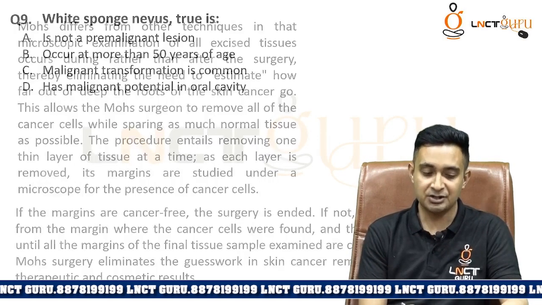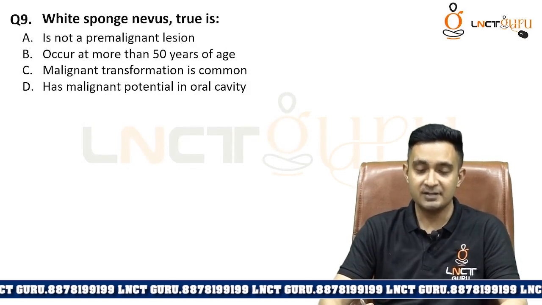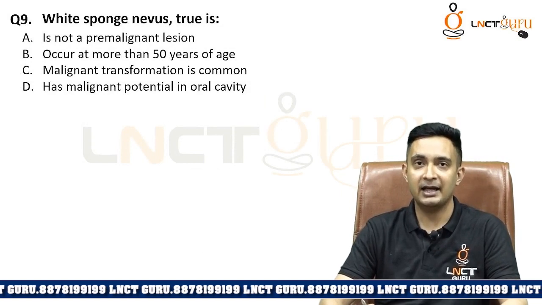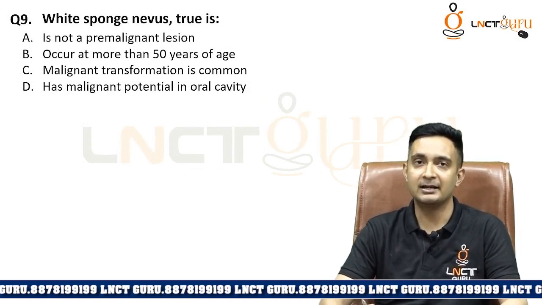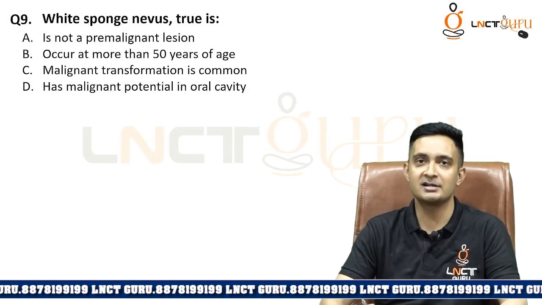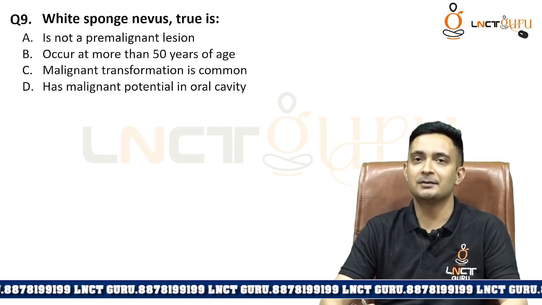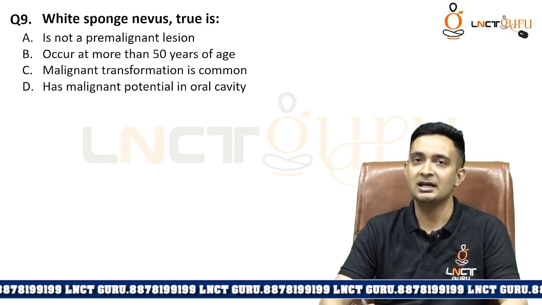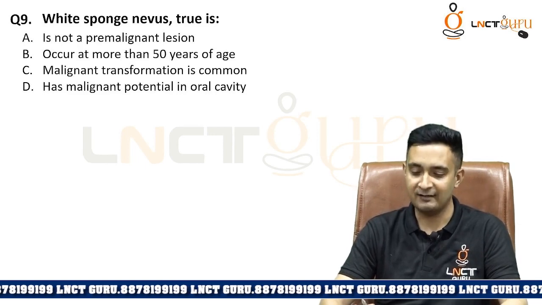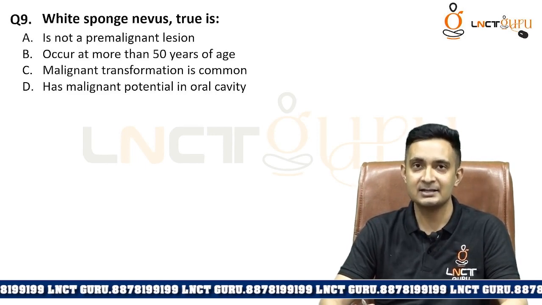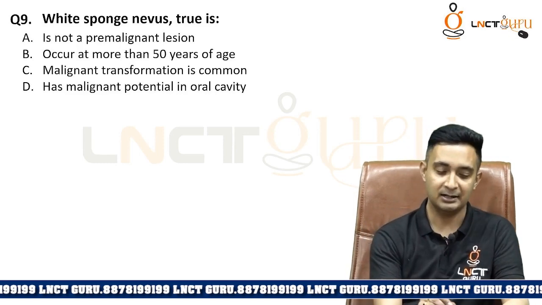Coming down to the next question. White sponge nevus, the true statement is: A, it is not a pre-malignant lesion. Option B, occurs at more than 50 years of age. Option C, malignant transformation is common. And option D, has malignant potential in the oral cavity. The correct answer is, it is not a pre-malignant lesion.